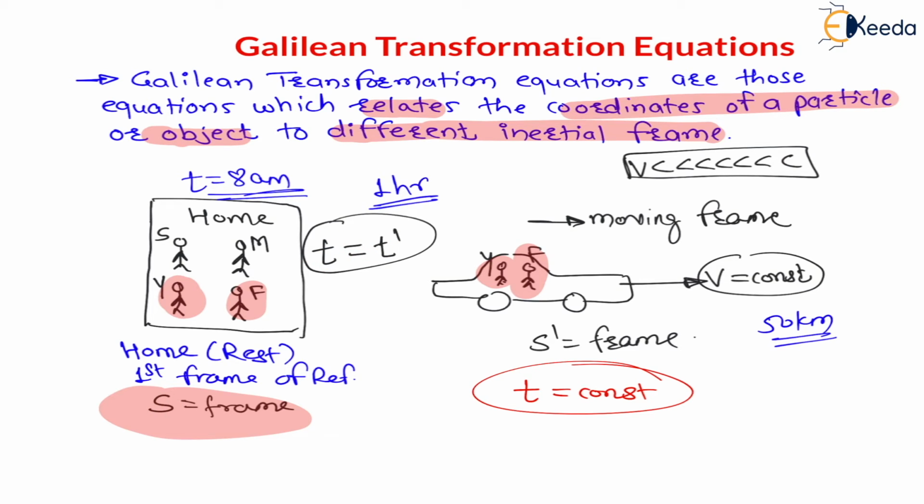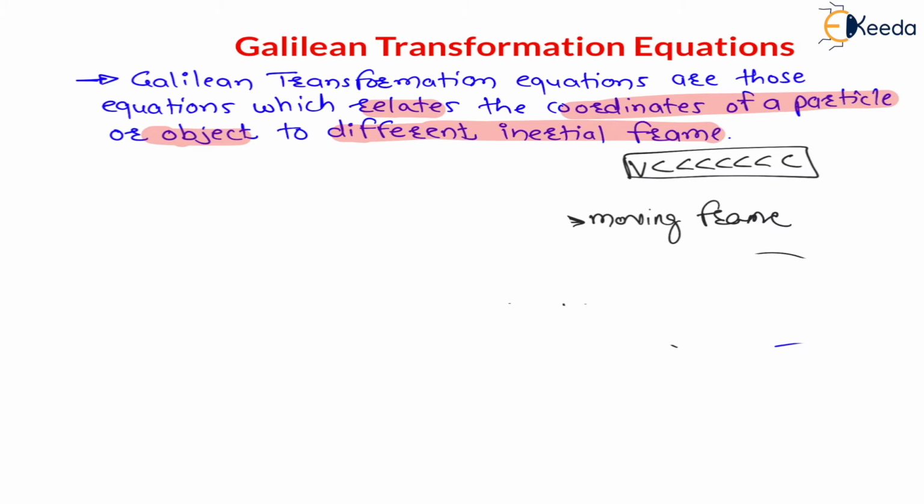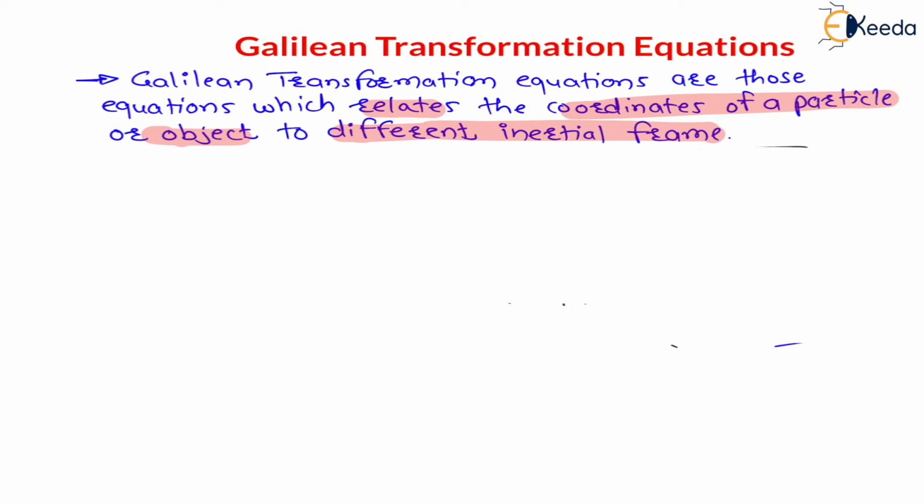Understand this. This is very important for understanding the Galilean transformation equation, and the rest is very simple. Now, understanding this Galilean equation is very simple. There are basically 4 equations. These 4 equations you have to write in the examination. Now, let us understand these 4 equations. I hope you have written this definition. Now, no need to write the home example. In the examination, you have to write it with respect to frames of reference. Now, I will explain the same here considering the XYZ frame of reference.